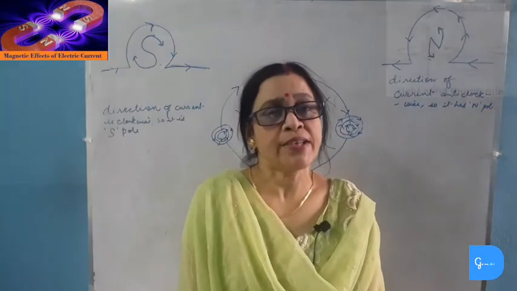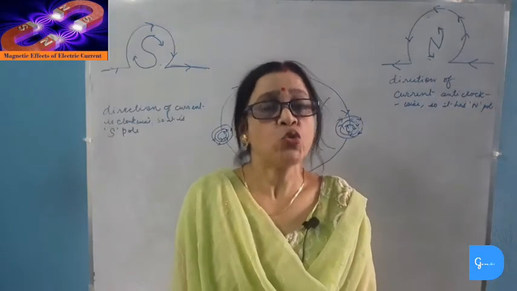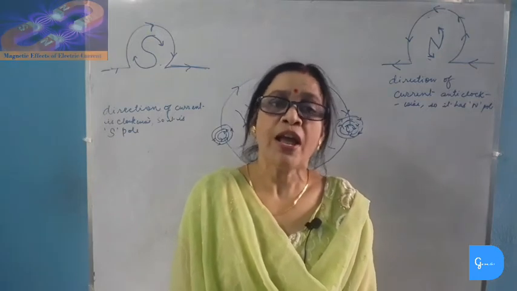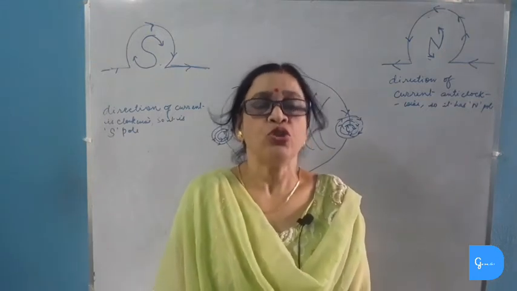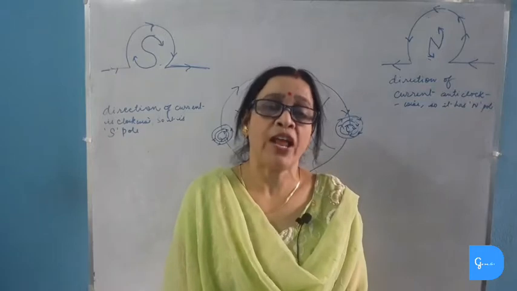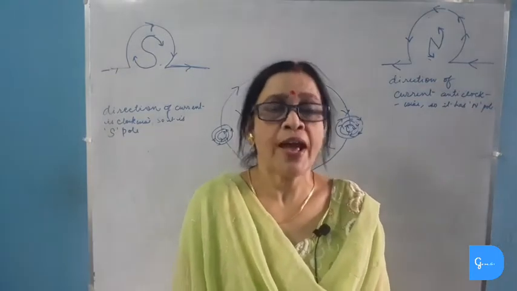A circular loop acts as a disk magnet which has two faces. One face is the north pole and the other face is the south pole. So, a circular loop will have two poles, a north pole and a south pole.